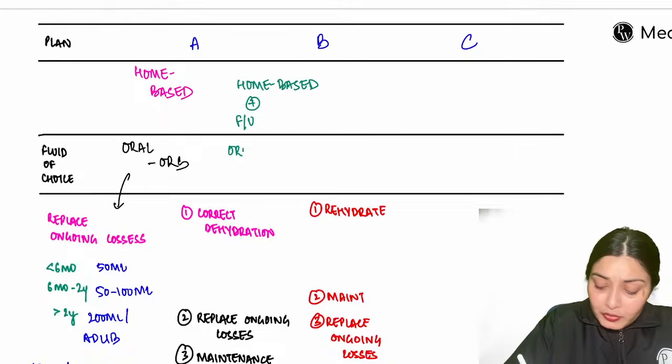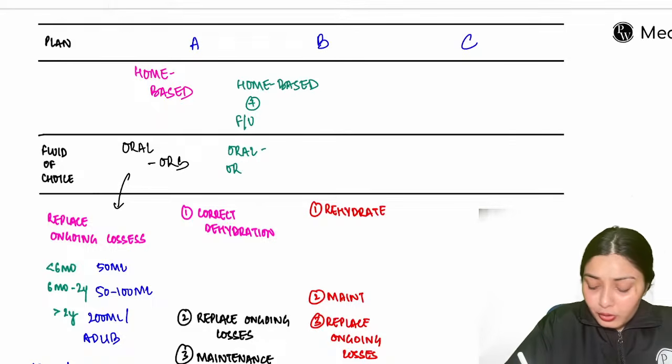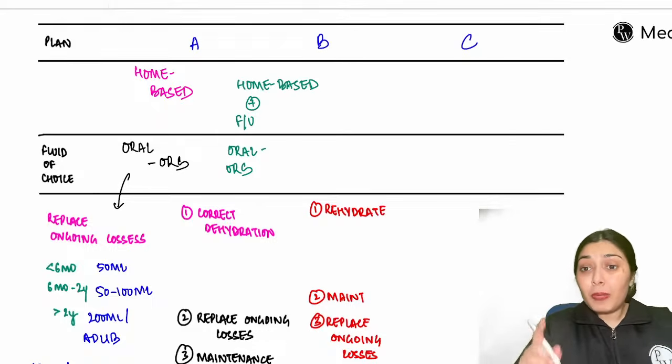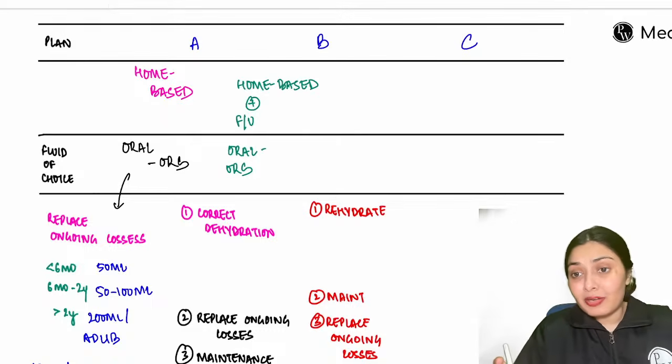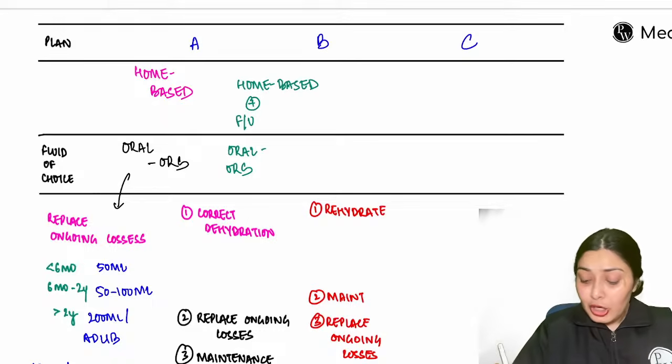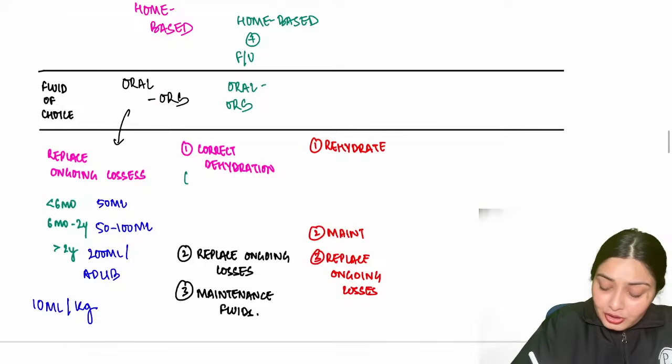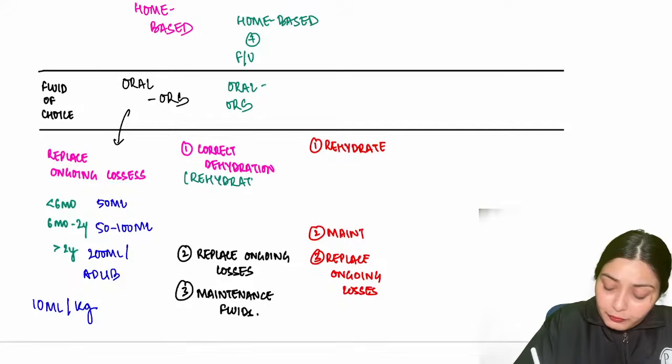Here again, because the child can drink, I will give oral ORS. But I need to rehydrate here. Just replacing the ongoing losses won't help. I need to rehydrate because some degree of dehydration is there. So this rehydration, correction of dehydration, would be done over 4 hours. I give 75 ml per kg of ORS over the next 4 hours.